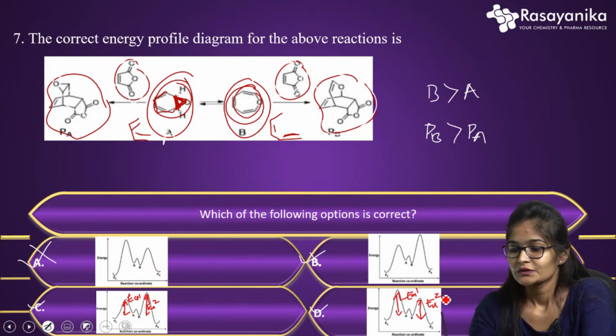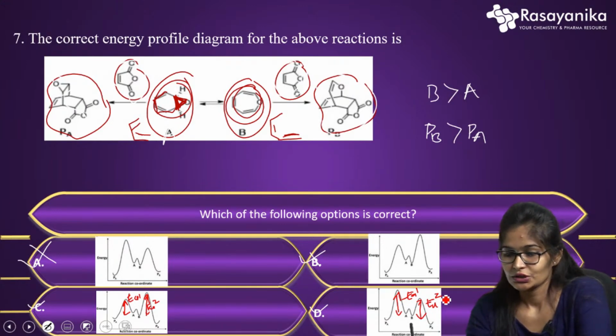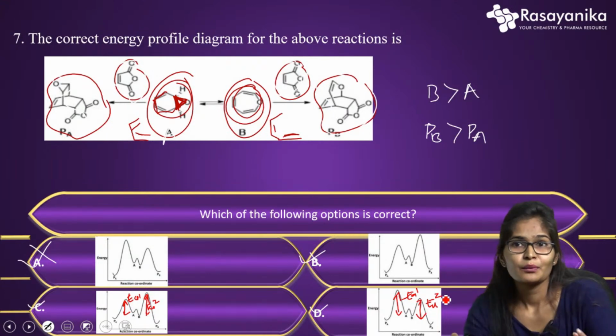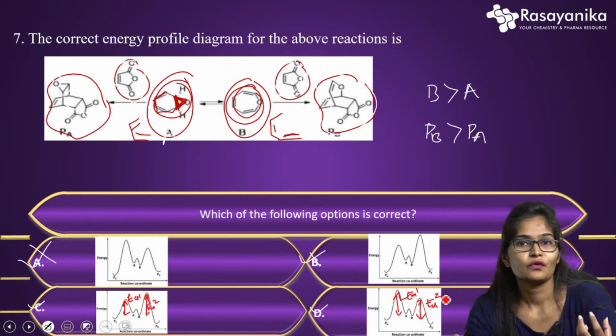As I have said, B is more stable than A and PB is more stable than PA. So for the B to PB conversion and the A to PA conversion, how much energy is spent? Activation energy is the minimum amount of energy required to form the product.